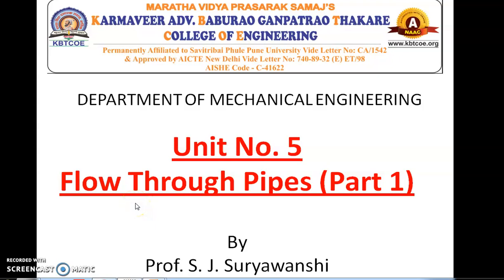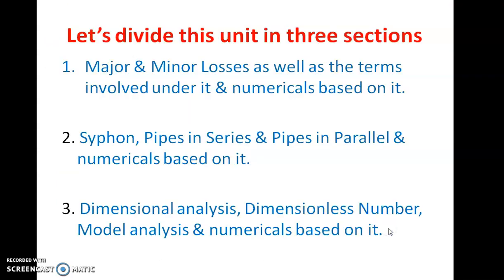Let us move towards unit number 5, flow through pipes. Let us divide this unit in 3 sections. First, major and minor losses and the terms involved under it and the numericals based on them. Second, siphon, pipes in series and pipes in parallel and the numericals based on it. And the third part, dimensional analysis or dimensionless numbers, model analysis and numericals based on it.